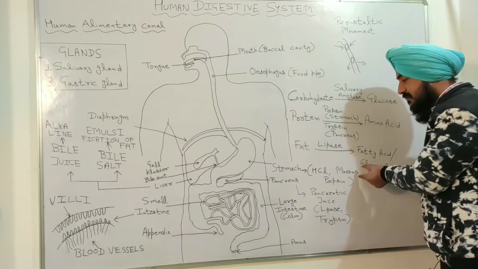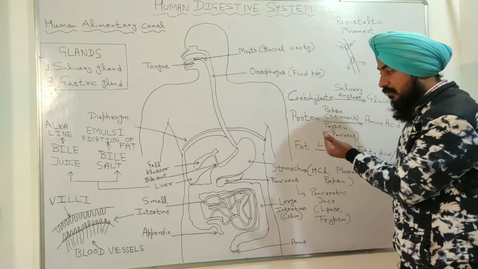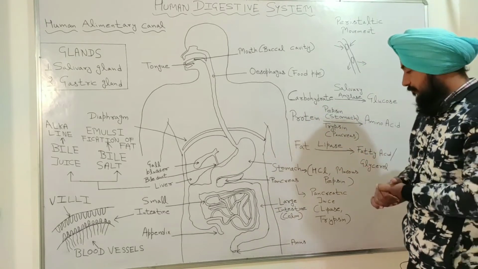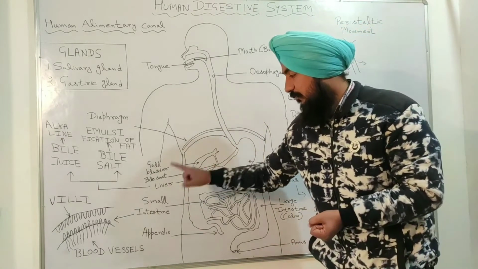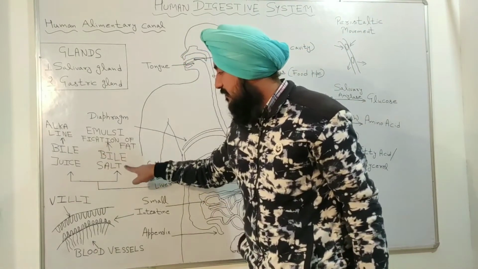So basically mucus protects the inner organs of the stomach from the strong action of the hydrochloric acid. Now here you can see this is the liver. So the liver produces the bile juice and bile salt.